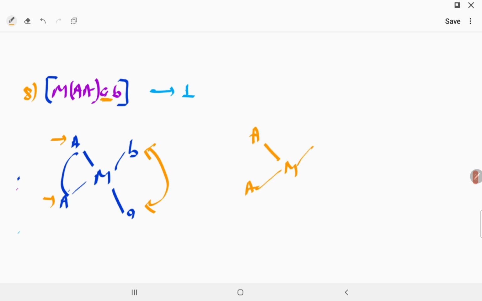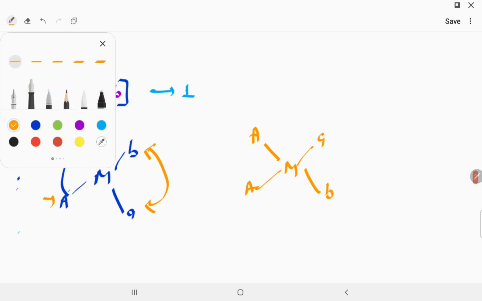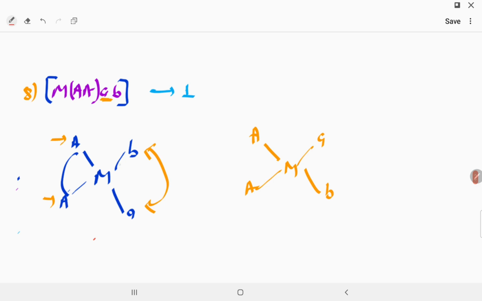So this is A, this is B. Now you can see that this A is opposite to A, this B is opposite to A, and this B is also opposite to A. So MAAAB will show only one type of geometrical isomer. Is it clear to all of you? I hope this is very clear to you.